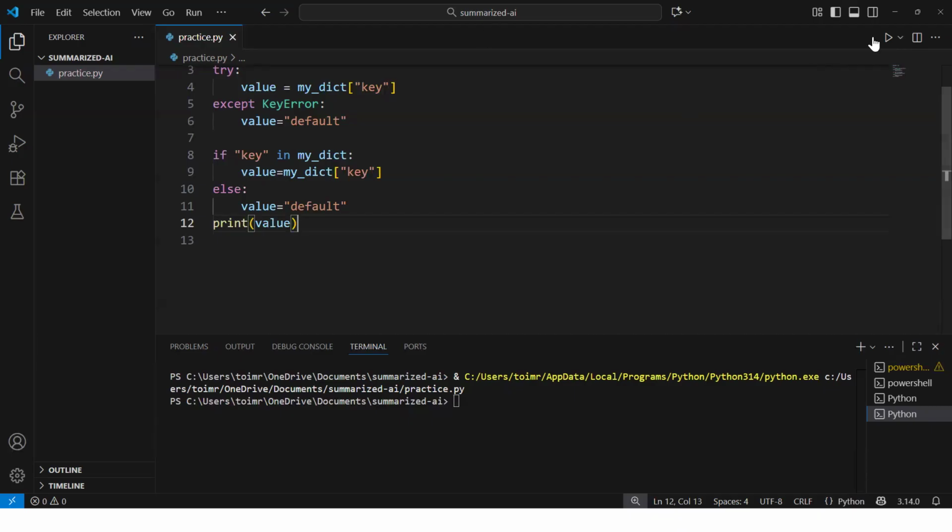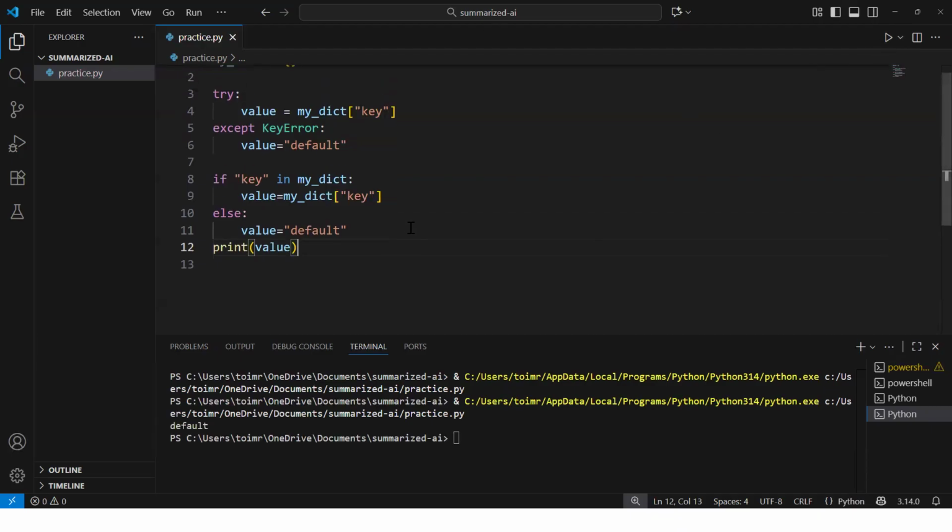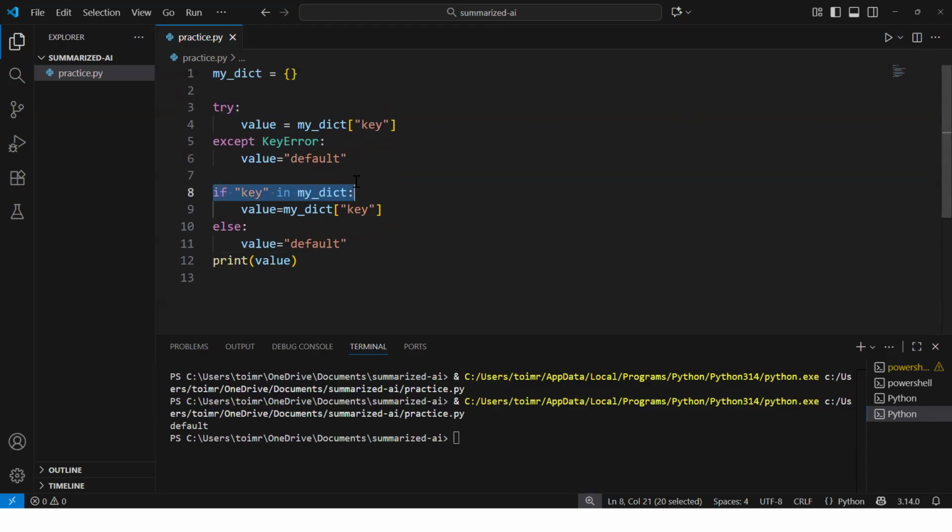Let me try to print the value and see what it prints. It printed default because this particular key doesn't exist in my dictionary, so it will not go inside this condition and will not execute this code. It will go inside else and assign default as the value. So this is the LBYL approach.